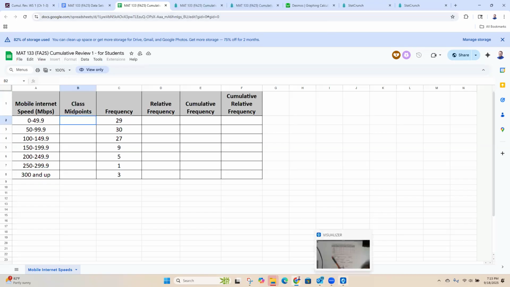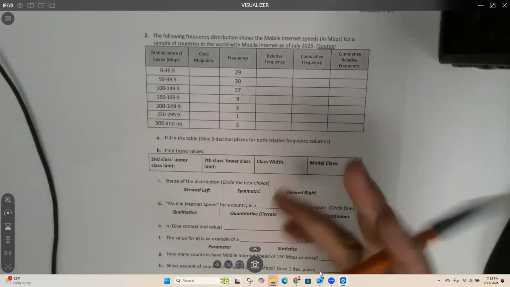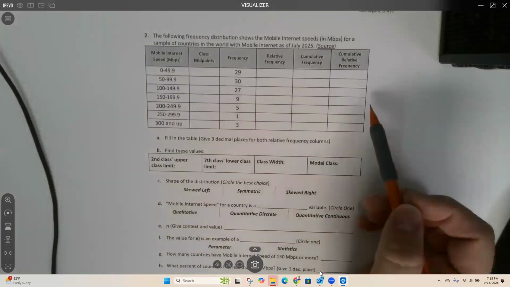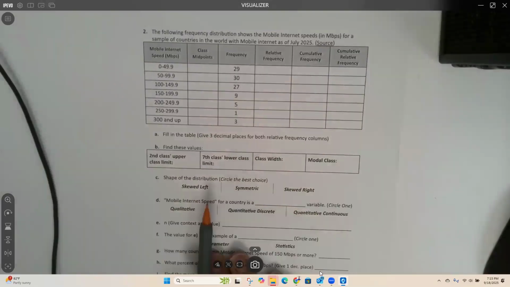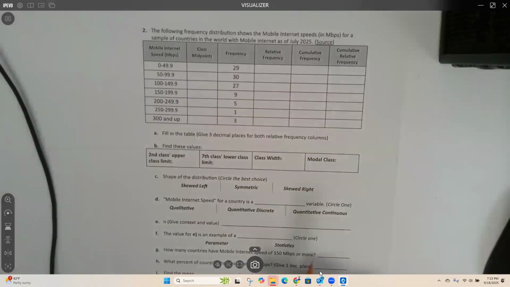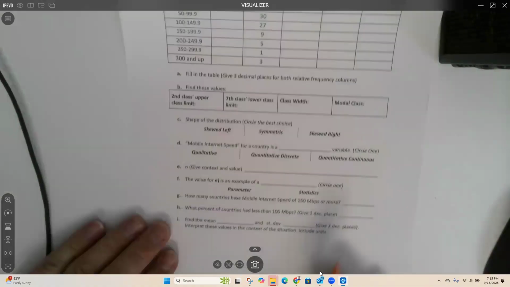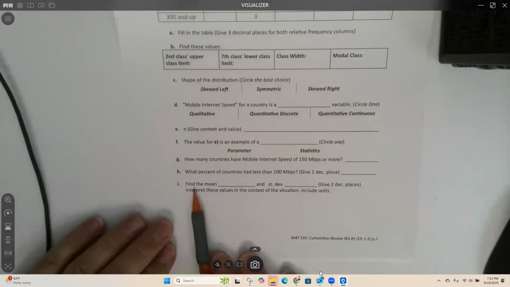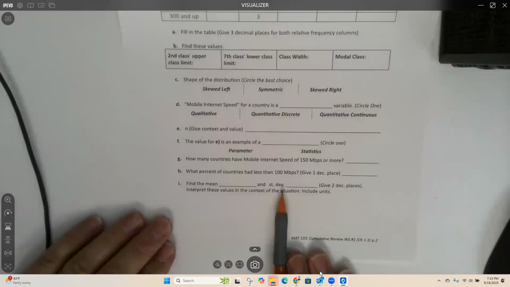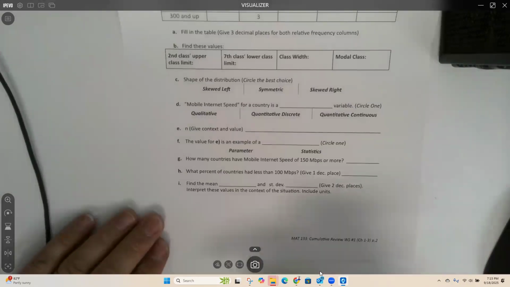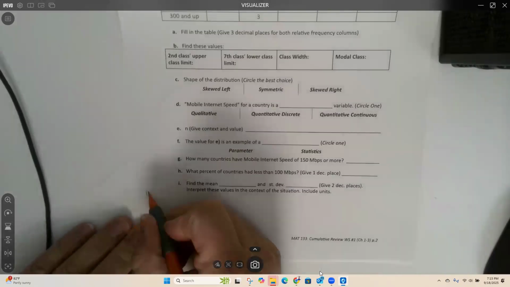So once you've got all those numbers filled in, we can go through and answer these other questions. This one here, find the mean and the standard deviation for this frequency distribution. That you'll find on page 254.